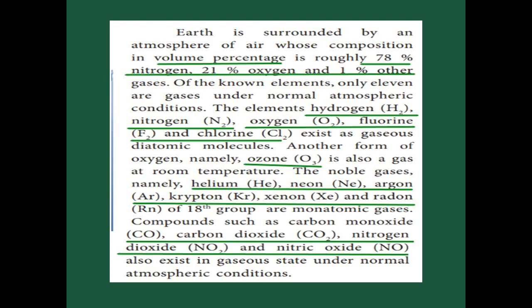Then ozone is O3, so it is a triatomic molecule. Then the noble gases helium, neon, argon, krypton, xenon, radon are monoatomic gases. And carbon monoxide, carbon dioxide, nitrogen dioxide, nitric oxide exist in gaseous state.